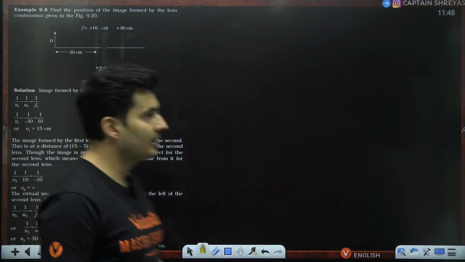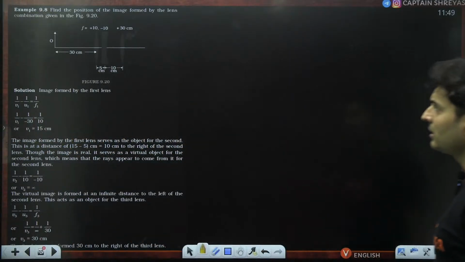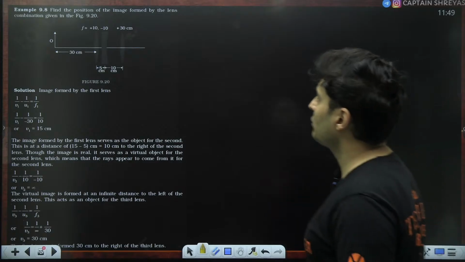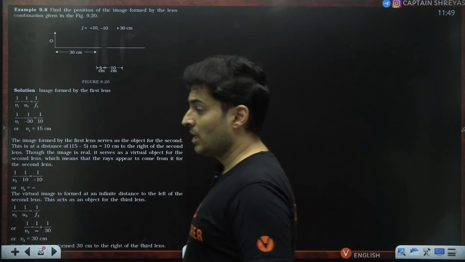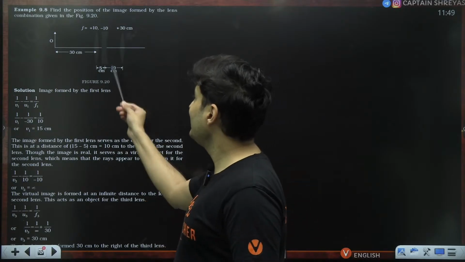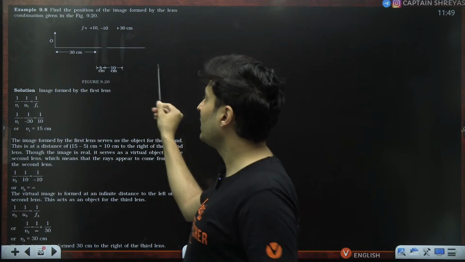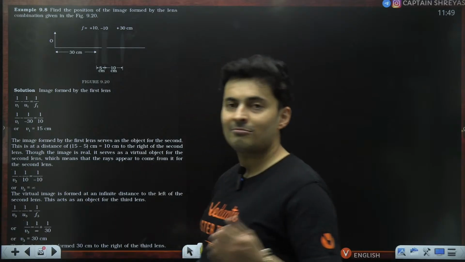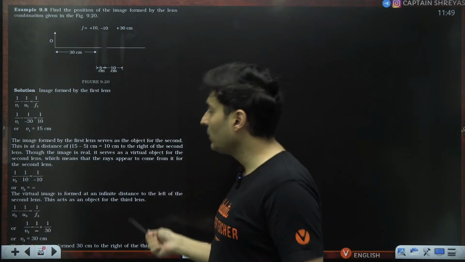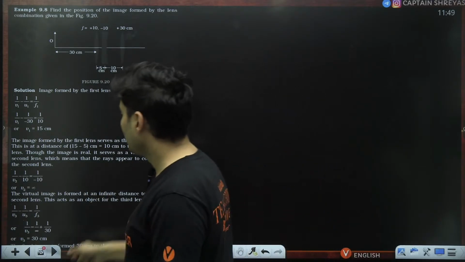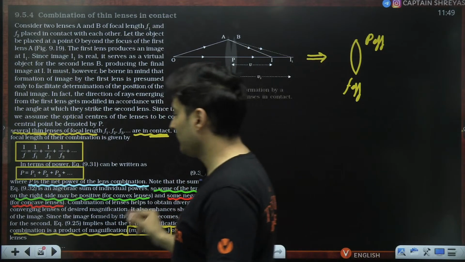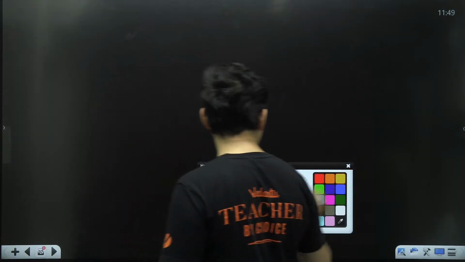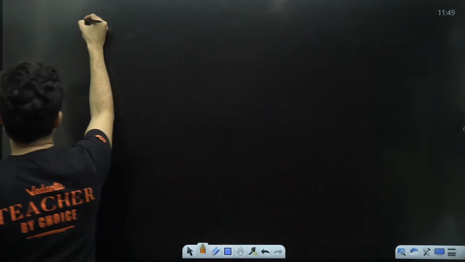Let's have a look at the question which is there on this. Find the position of the image which is formed over here in this particular question. But the funny part is, these lenses might be thin, but they are not in contact. So the funny part is, you cannot use this particular formula at all. If you had to use this formula, it had to be a question like this.